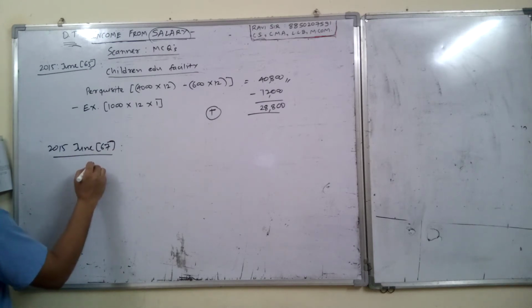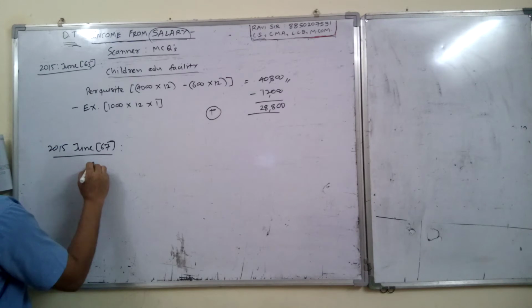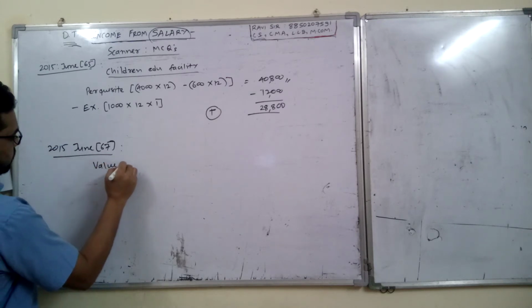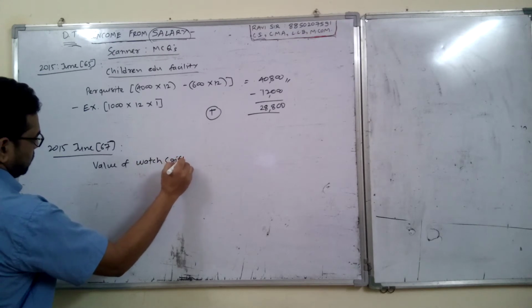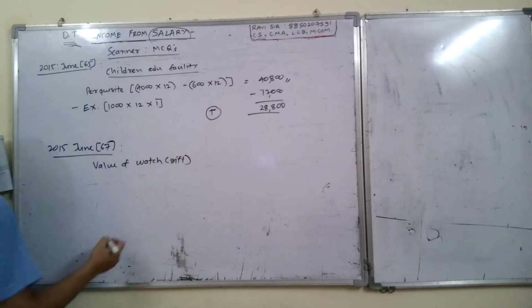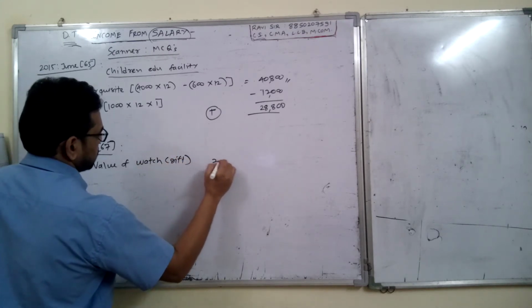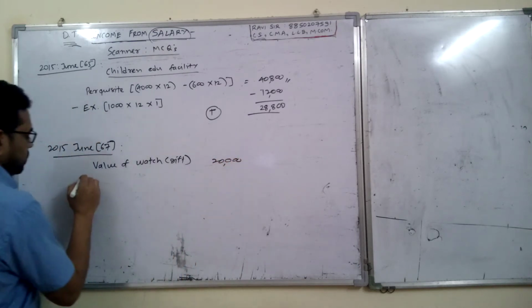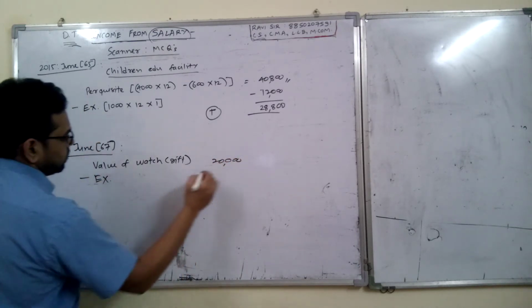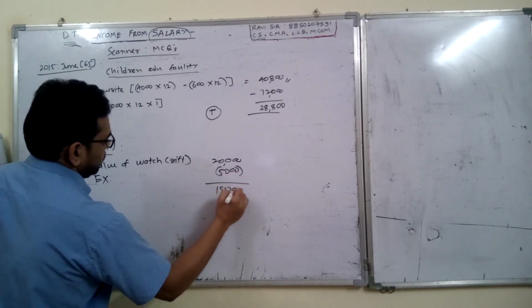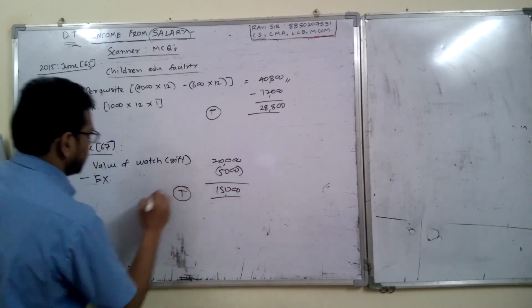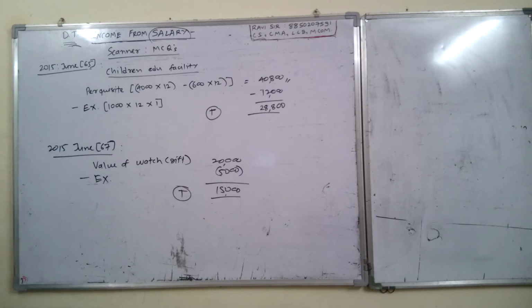Total value 20,000 minus exempt 5,000, so taxable value is 15,000. Simple question. So you can write down in your notebook.